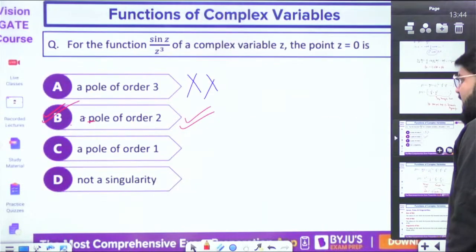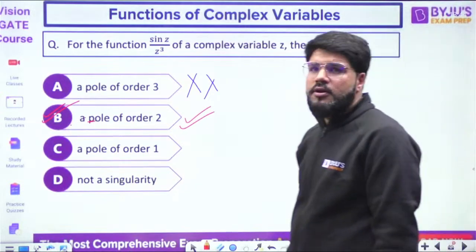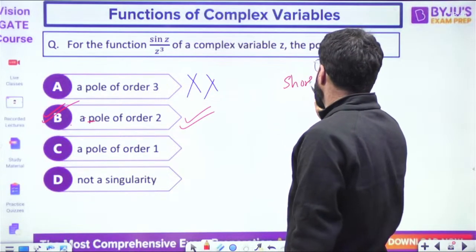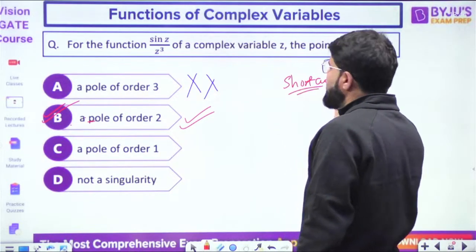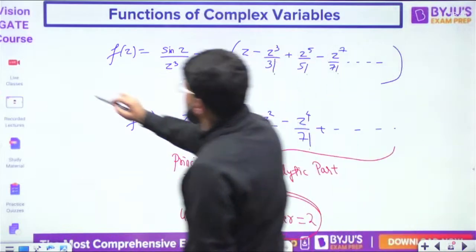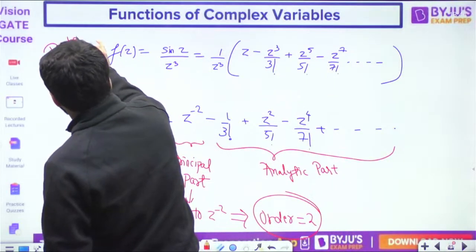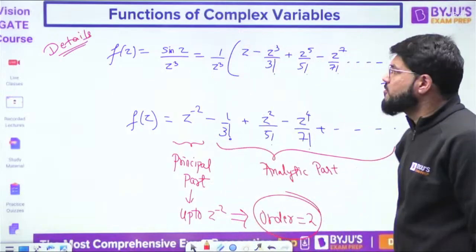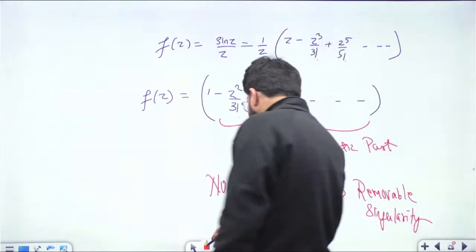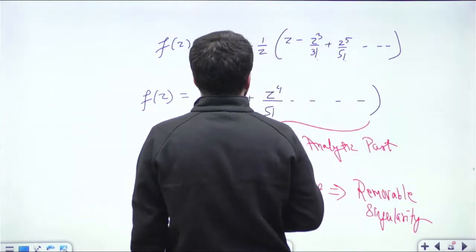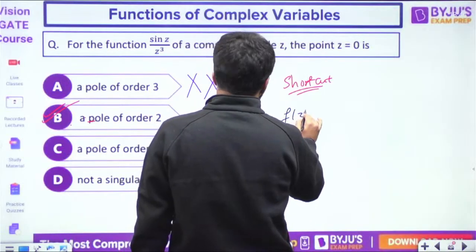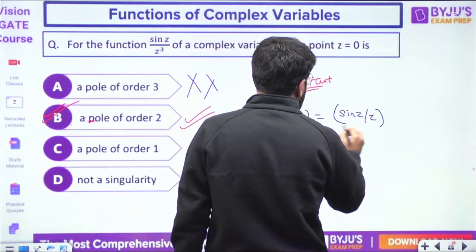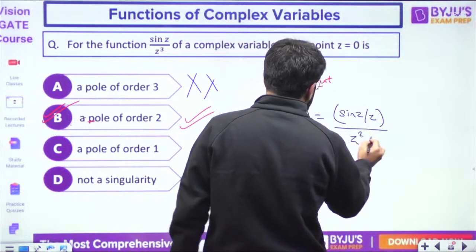So be clear, sin z upon z cube is a pole of order 2. Now how do we say this by shortcut? That was the explanation, the detailed method. The definition of order actually comes from the power series expansion. The shortcut is this: my function f(z) is sin z upon z cube, so let me write it as sin z upon z square times sin z upon z.